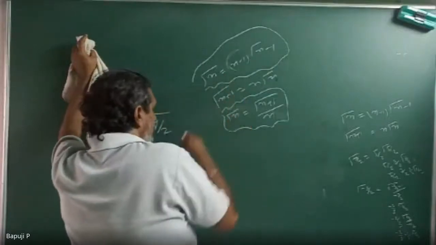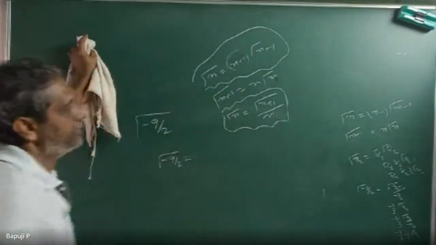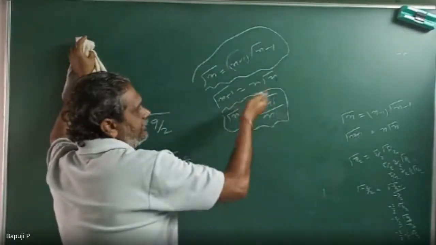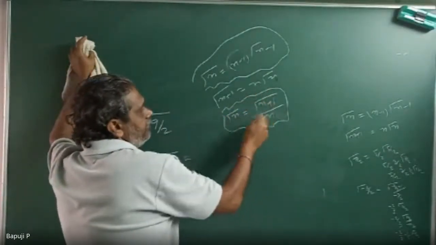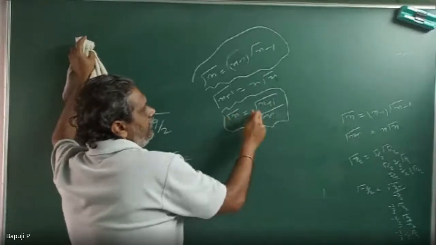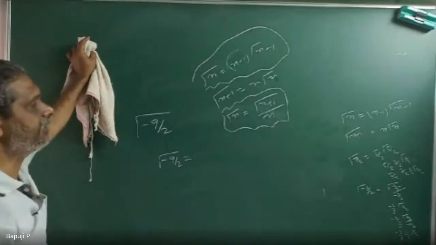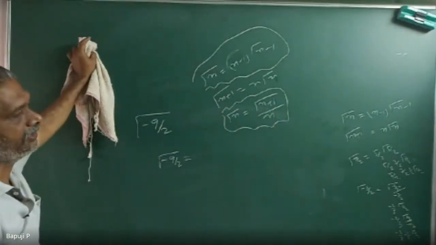If I use minus 1 again it will become big and won't stop. So I'm saying the same thing in a different style: gamma of n plus 1 is equal to n into gamma n, so gamma n is gamma of n plus 1 by n. Clear that?